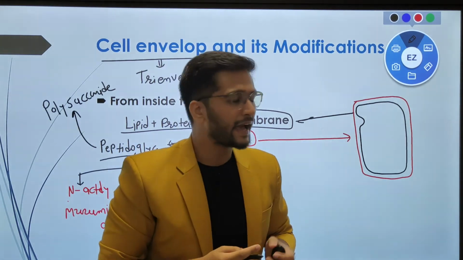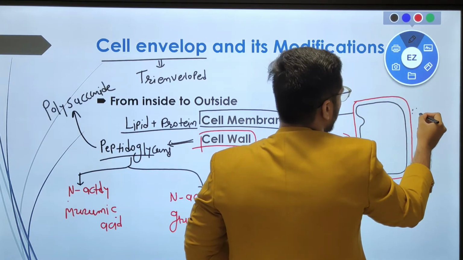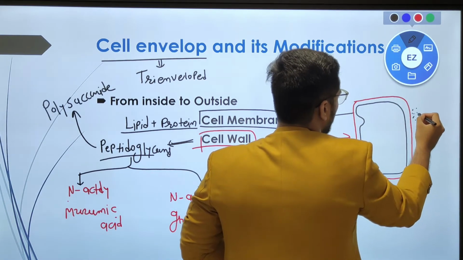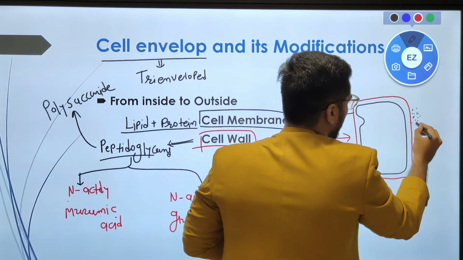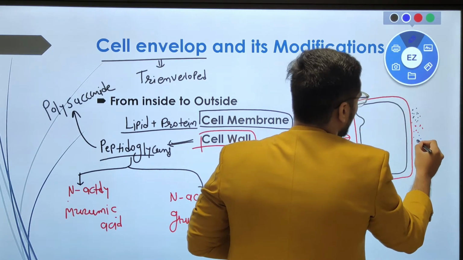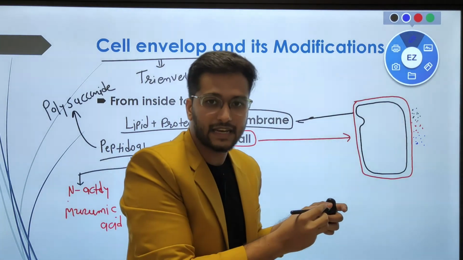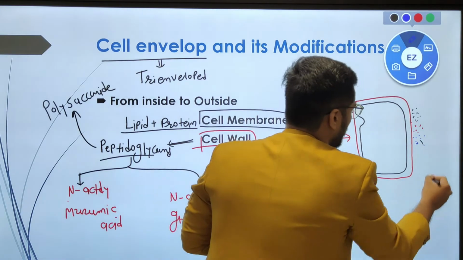What is the third layer? Actually, the third layer of the envelope is made up of various things like peptidoglycans, lipoproteins and glycolipids. But a very important thing you have to understand is that these materials are present in granular form, right?